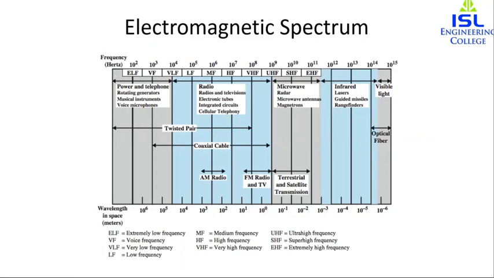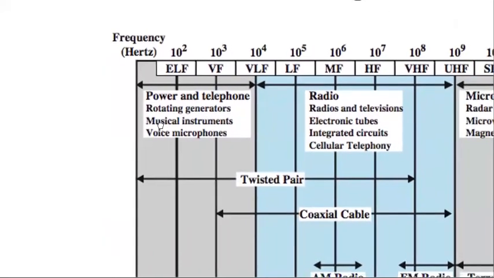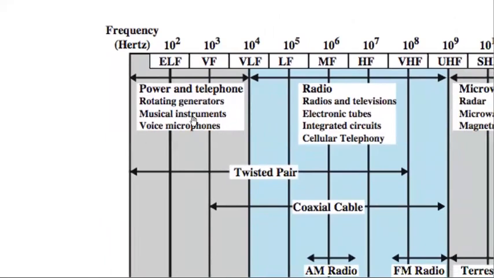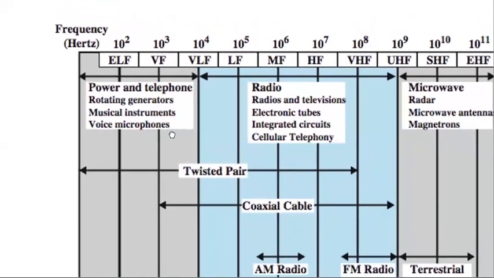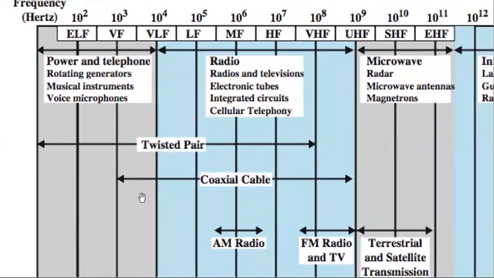If you notice, power and telephone operators and microphones operate at around 10 squared hertz, as frequency is measured in hertz. Then we have twisted pair, which works from 10 hertz to 10 power 8 hertz. Then coaxial cables are from 10 cubed to 10 power 9.